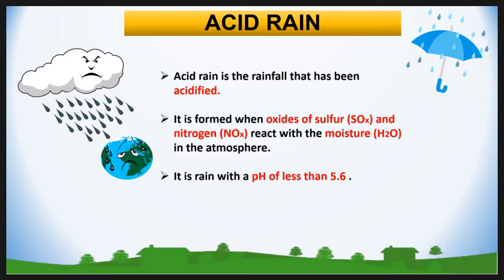The pH scale is a measure of how acidic or basic a solution is. It ranges from 0 to 14. A pH of 7 is neutral. A pH of less than 7 is acidic and a pH greater than 7 is basic. The normal pH of water is neutral, or 7.